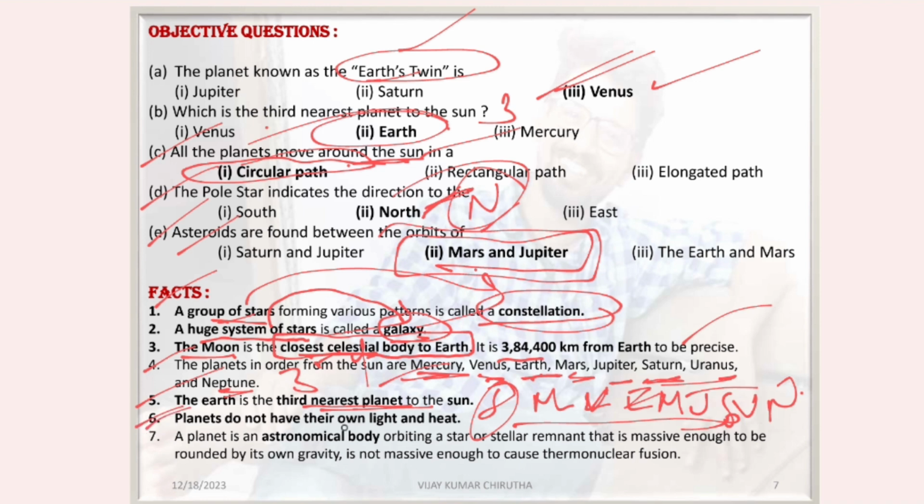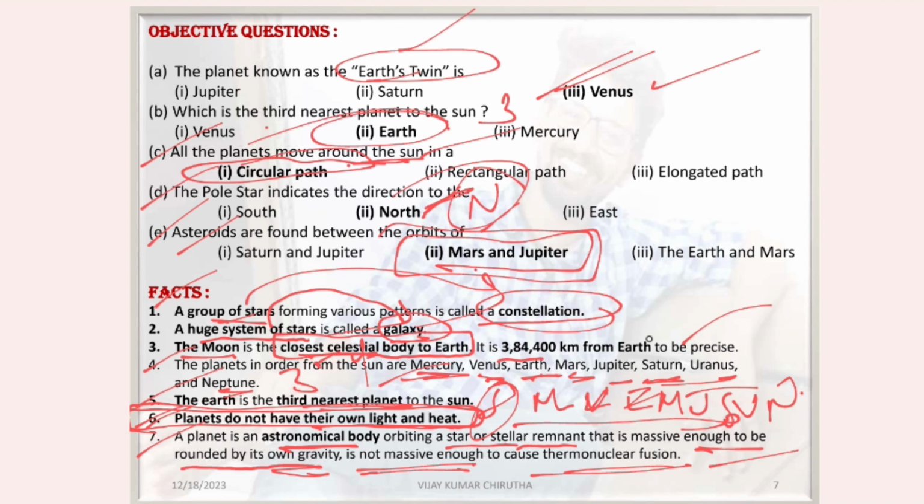Remember that planets do not have their own light and heat. Planets are astronomical bodies that orbit a star or stellar remnant, are massive enough to be rounded by their own gravity, and are not massive enough to cause thermonuclear fusion. These are some of the facts.